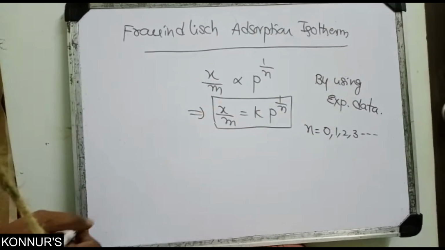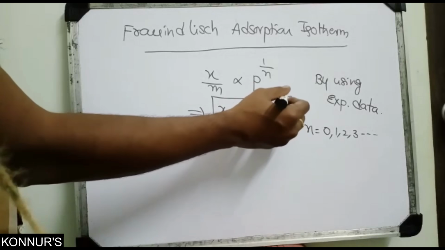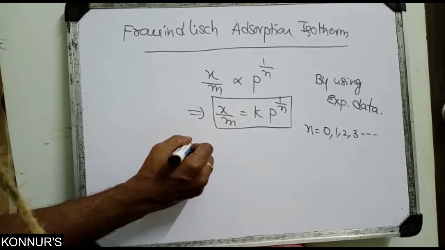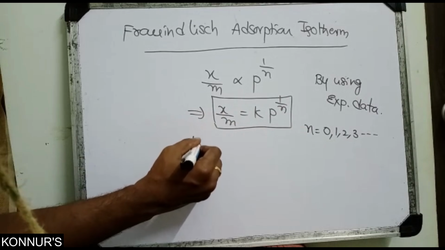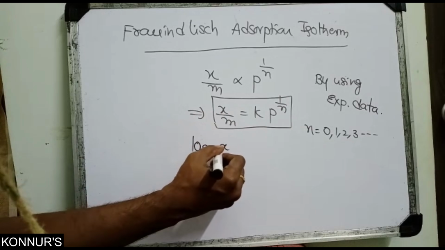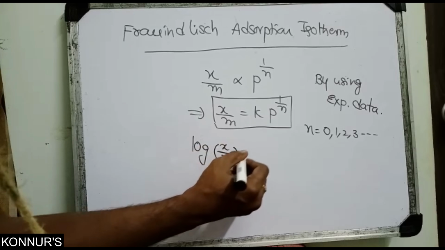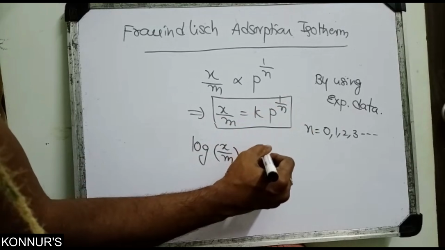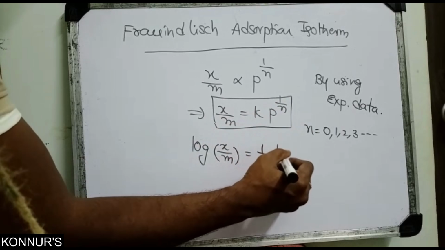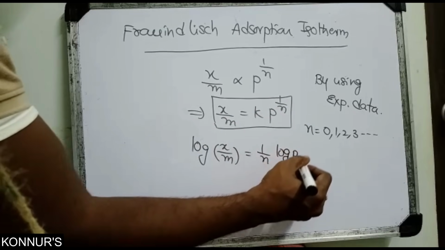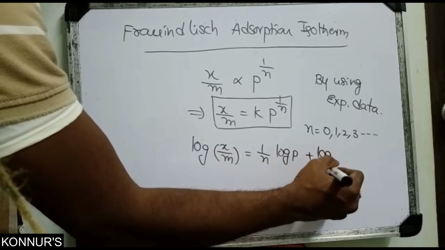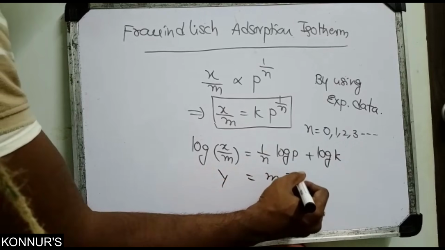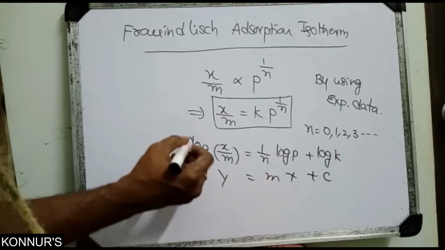Suppose for expansion purposes, to bring the power down, you apply logarithm on both sides. So log of x by m equals log of k into p to the power of 1 by n, that is 1 by n log p plus log k. So it looks like what? y equals mx plus c.